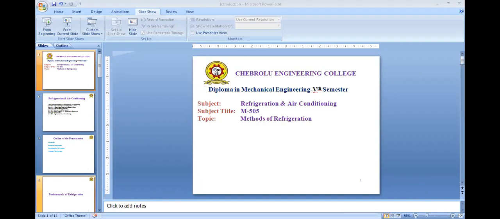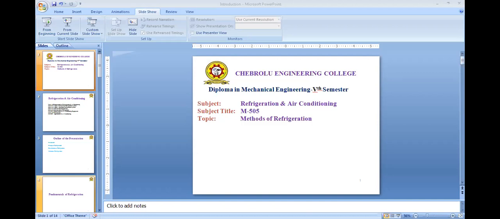So in first unit, the topic is fundamental of refrigeration and air conditioning. Again, in first unit, there are two parts, fundamentals of refrigeration and air conditioning.